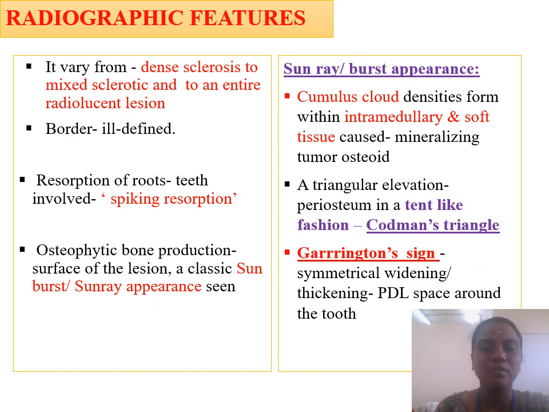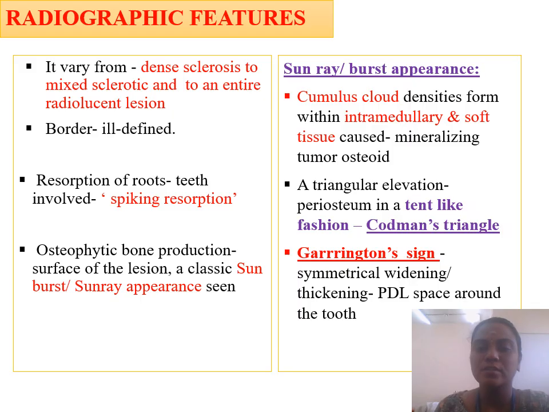Radiographic feature: it varies from dense sclerosis to mixed sclerotic to an entirely radiolucent lesion. Borders are usually ill-defined. There will be resorption of the involved teeth, which shows spiking root resorption. There is also osteophytic bone production on the surface of the lesion, which makes it appear like a classic sunburst or sun ray appearance. So there is increased bone formation as well as radiolucency, and the borders are ill-defined. If it involves the tooth and alveolus, there will be resorption of the roots.